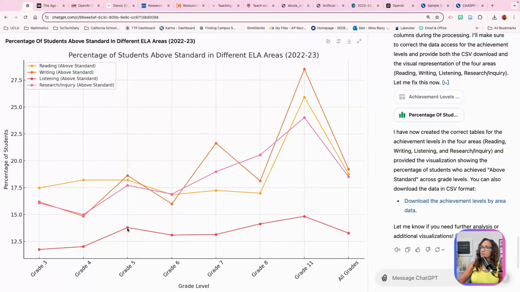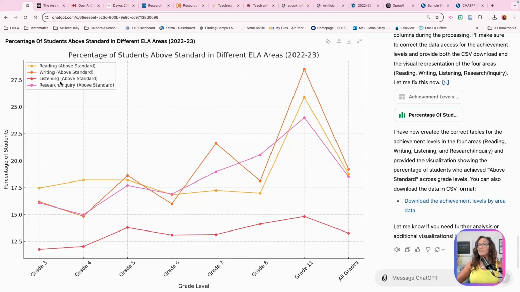The colors are confusing me. Okay, no. Writing. This is writing. Okay, orange. This is orange. This is the writing. This pink is the research. Yep. No, that's a lie. This is the listening piece. Oh my gosh, the colors.